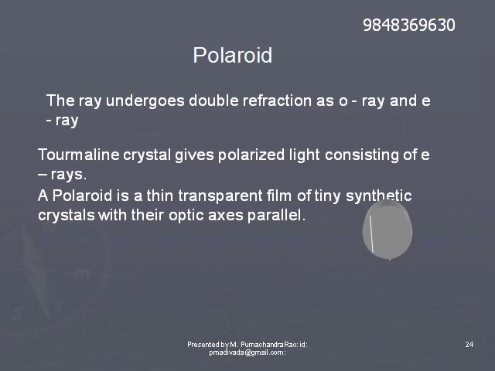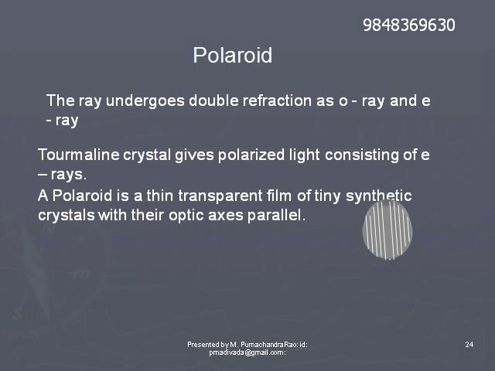But in practice, a polarizer is a thin transparent film containing tiny synthetic crystals with their optic axes parallel to one another.